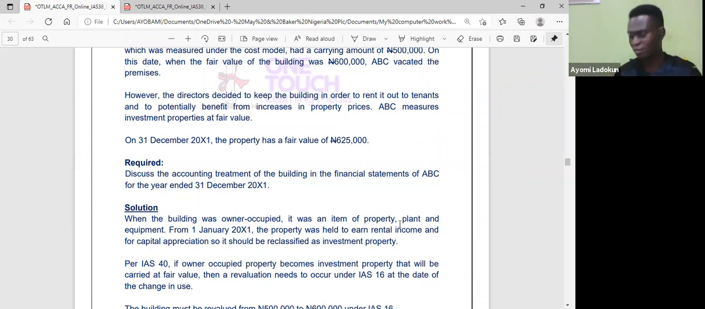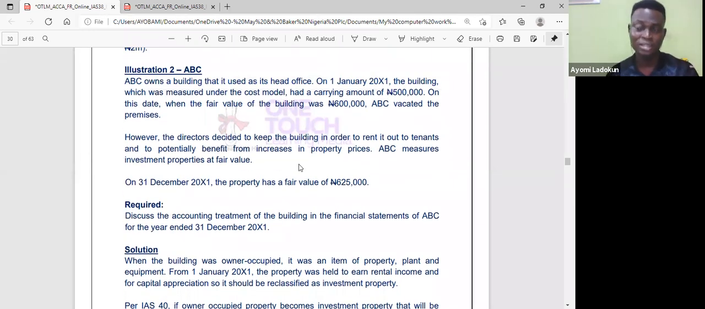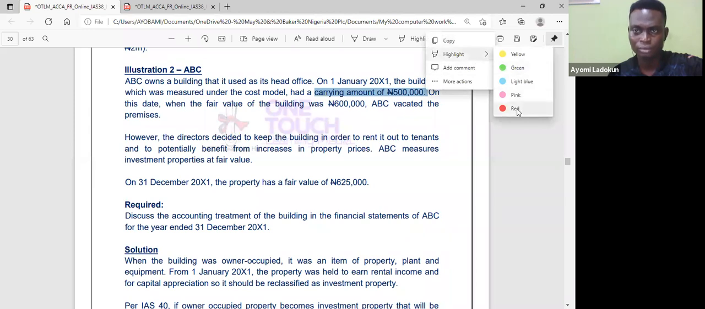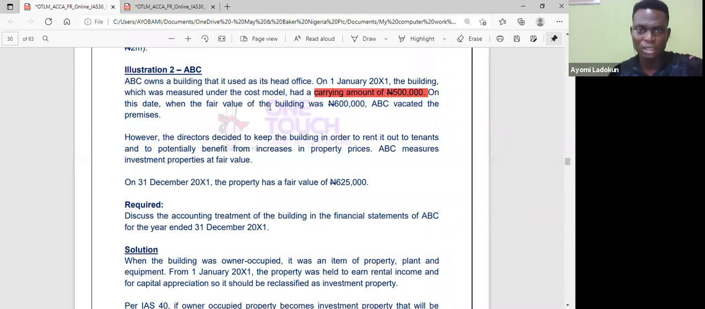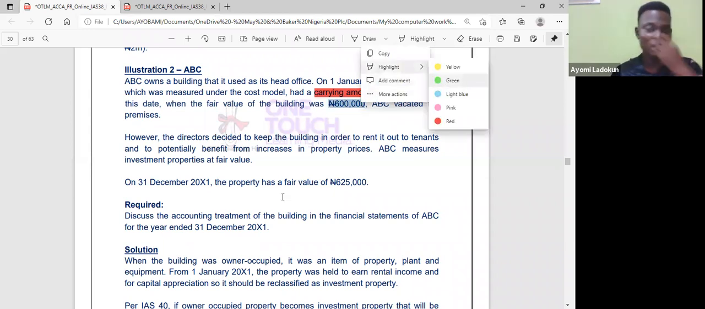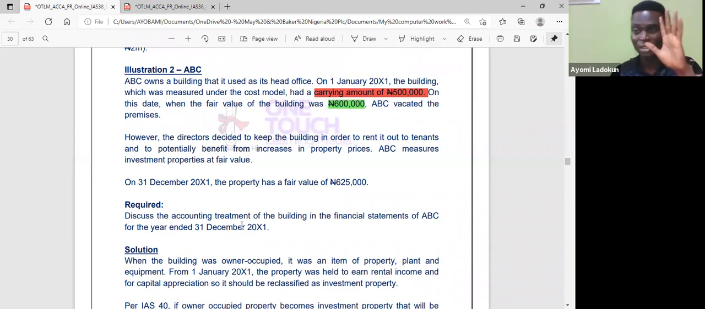So this also talks about changes in use, a transfer from PPE to investment property, and the fair value model is used. So that means I will revalue as per IAS 16. I can create a revaluation reserve when I transfer at fair value. So what do I do here? He has already computed the carrying amount for me. He said it is 500. Now on this date, the fair value of the building was 600. So I revalue to 600. It's as simple as that. So that revaluation increase of 100, where do I take it to? I take it to OCI.